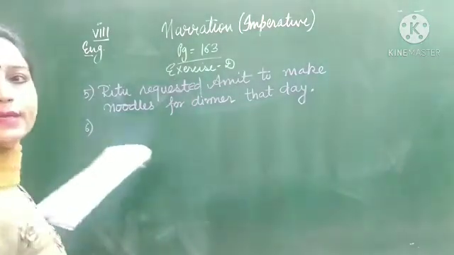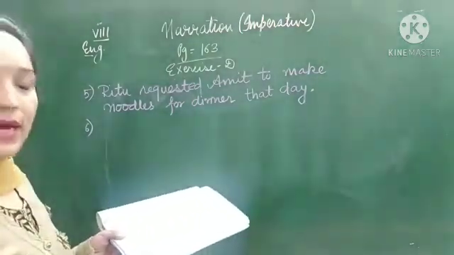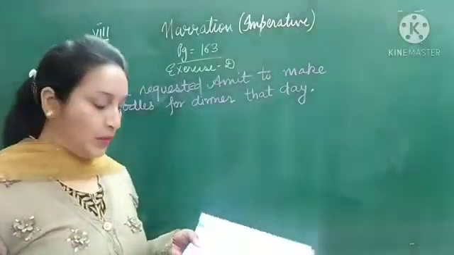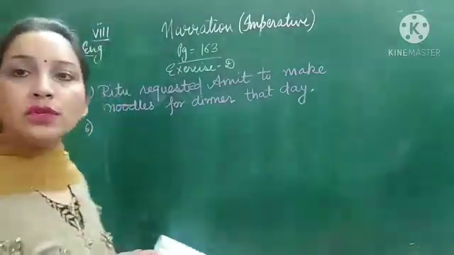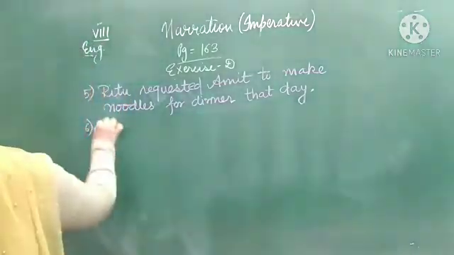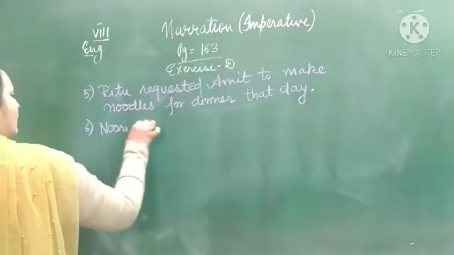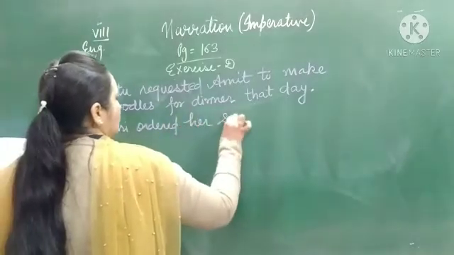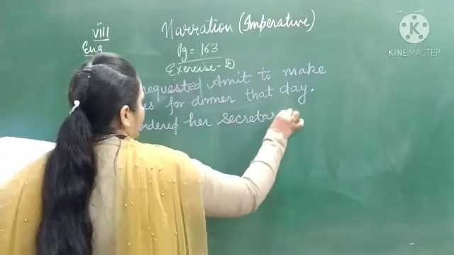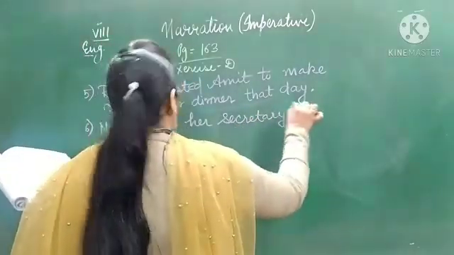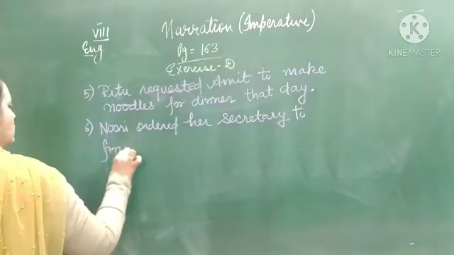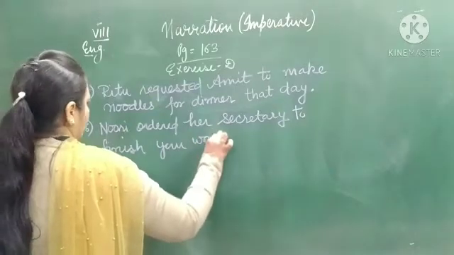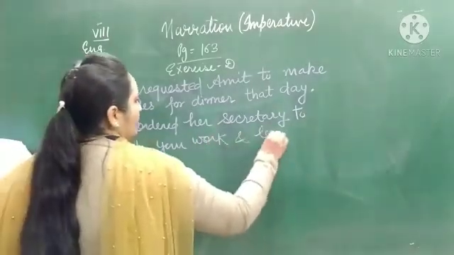Now let's move to sentence number 6. Noori said to her secretary, finish your work and leave. From this sentence it is crystal clear that it is an order. So in place of said to, you will write ordered. So: Noori ordered her secretary to finish your work and leave.